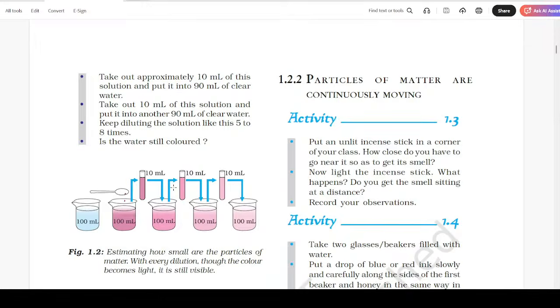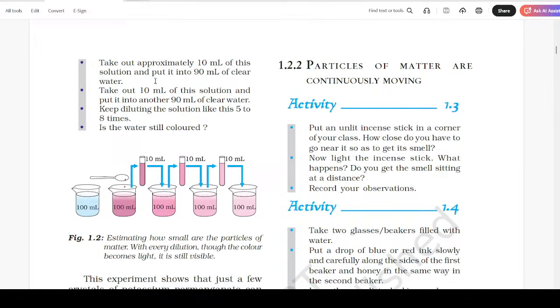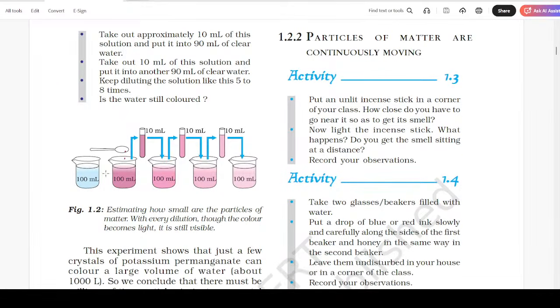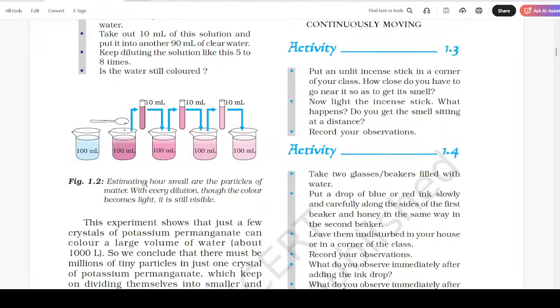Take out approximately 10 ml of this solution and put it into 90 ml of clear water. Take out 10 ml of this solution and put it into another 90 ml of clear water. Keep diluting the solution like this 5 to 8 times. Is the water still colored? Here the 100 ml, you can see here 10 ml, then 10 ml, then 10 ml. Estimating how small are the particles of matter, with every dilution, though the color becomes lighter, it is still visible.